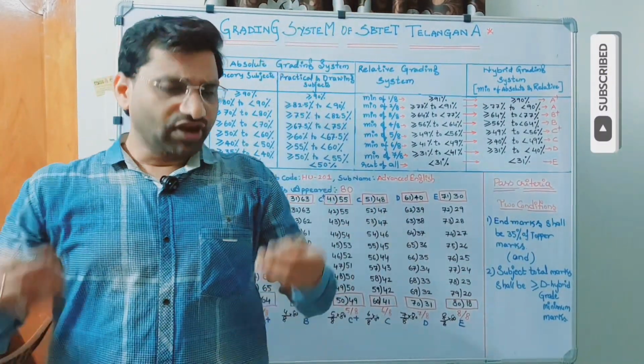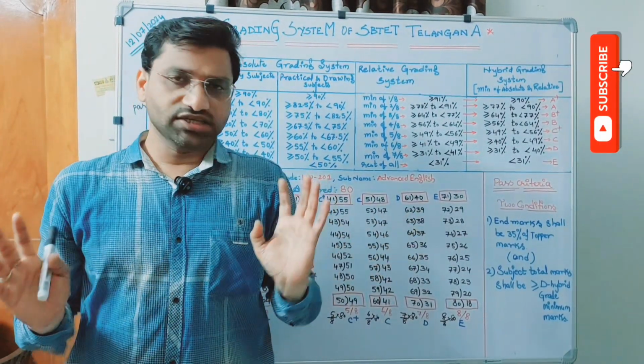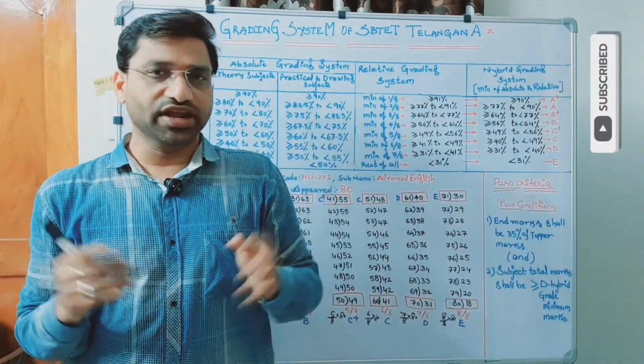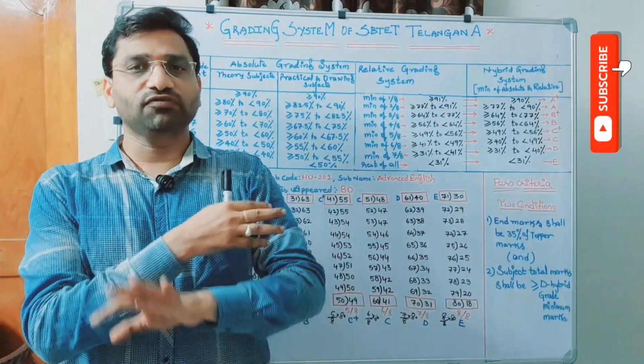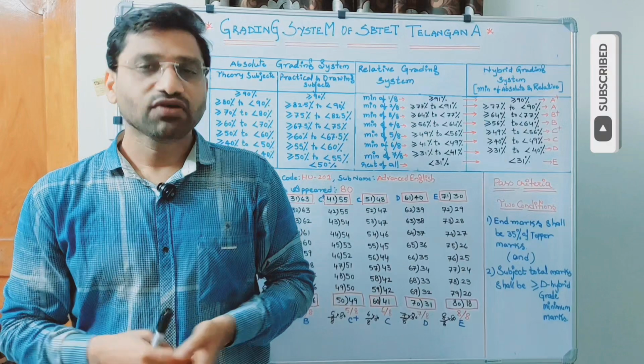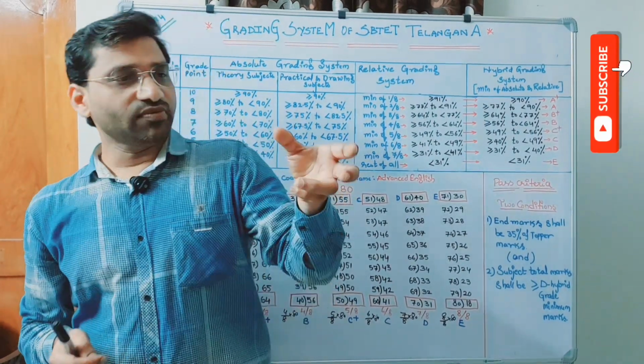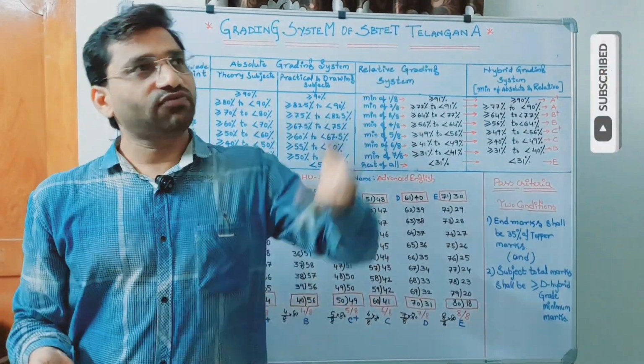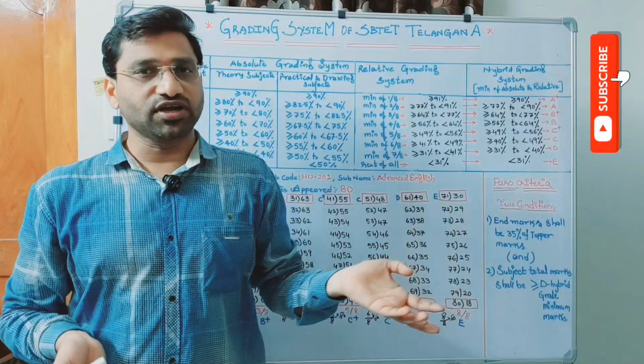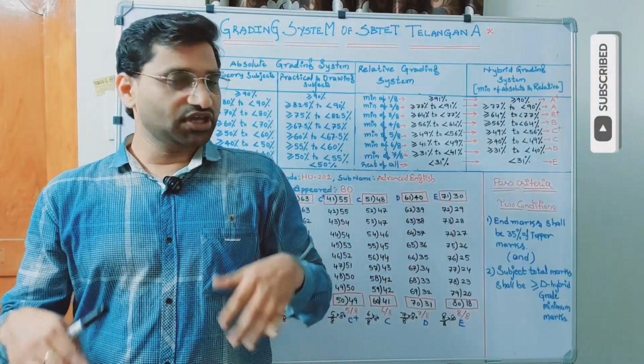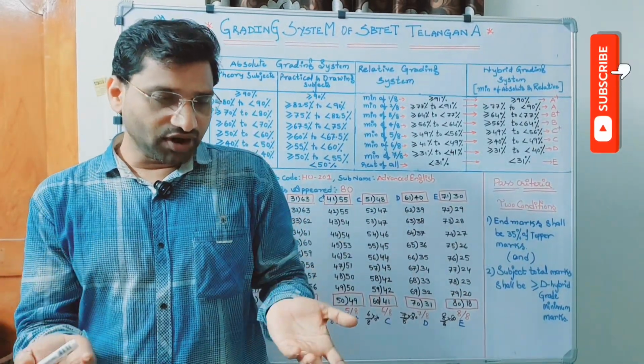Suppose topper marks, you don't know what is the topper marks. You got 14 in the end examination. Straight away you can say you fulfill one criteria. What is the reason? What is 14 there actually? 35% of 40. What is the maximum marks? 40 only. If topper marks is also 40, you should get 14 only. You can see 35% of 40 is 14.